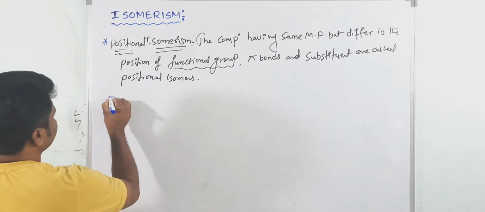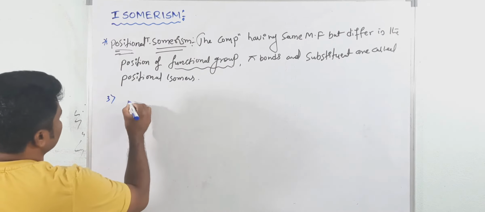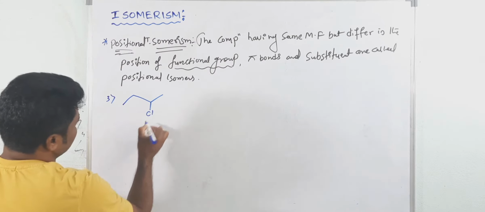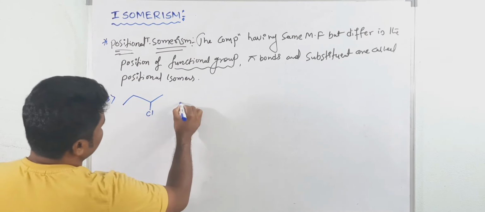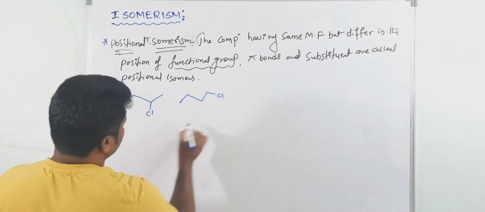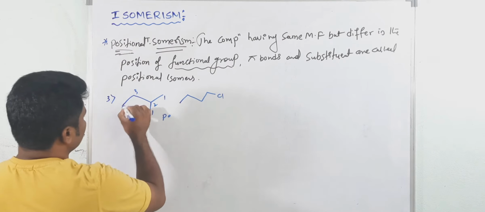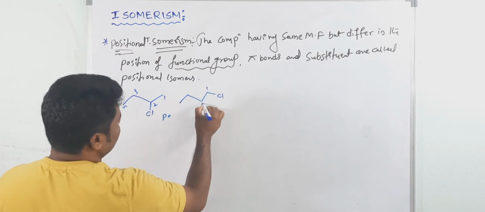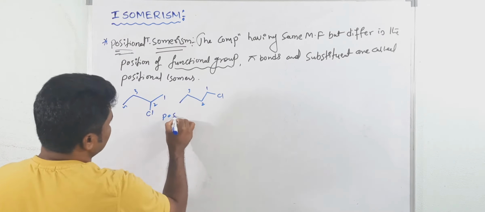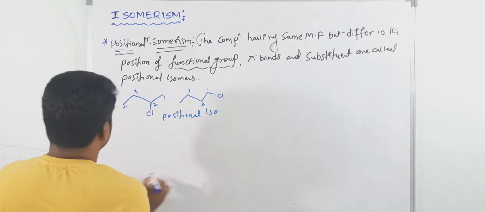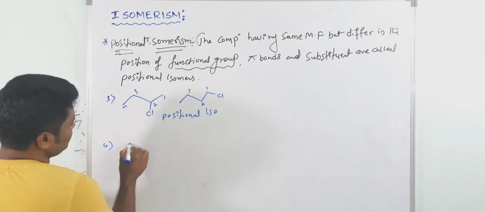Now one more, see. Third, suppose if I take this one. See here. This is 2-chlorobutane. Now this is 1-chlorobutane. So these are positional, position here 1, 2, chlorine 2. Here only 1. So these are positional isomers. Now one more.